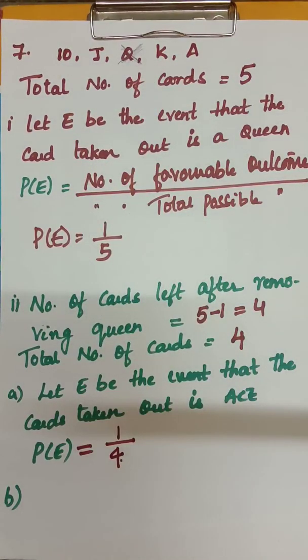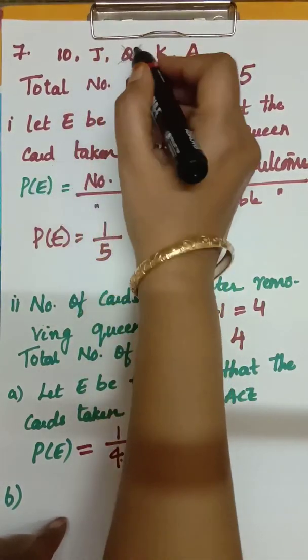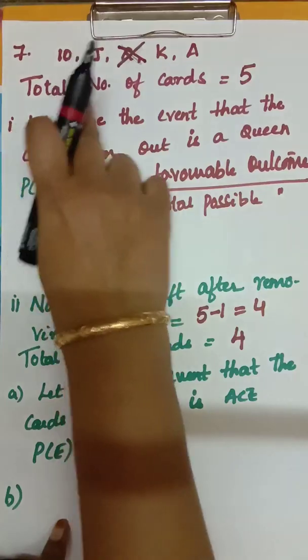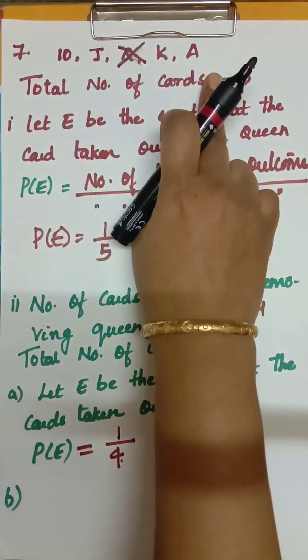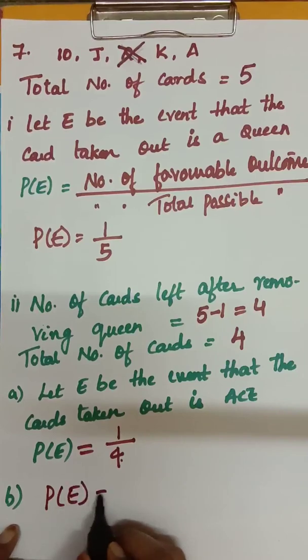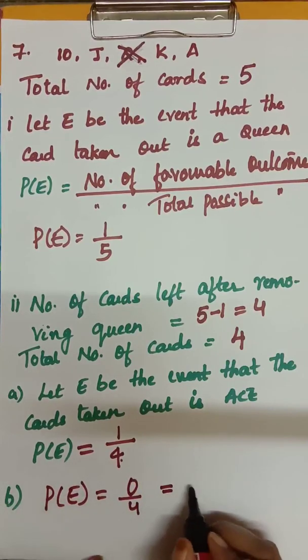Second bit, what is the probability that the card is queen? This queen has been removed. We have removed this queen, so now there is no queen at all. So this is an impossible event. The answer for an impossible event is 0. 0 by 4, or for an impossible event you can write directly 0.